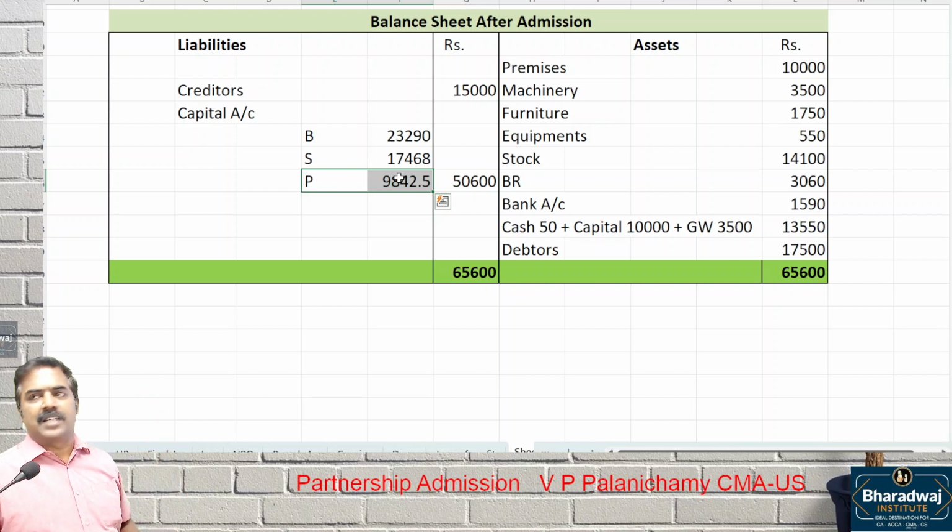But how many steps in total? 5 steps. Retirement also has only 5 steps. Clear? New ratio, goodwill adjustment, revaluation, capital account, and which one? Balance sheet. That 5-step process will continue for admission, retirement, and all.